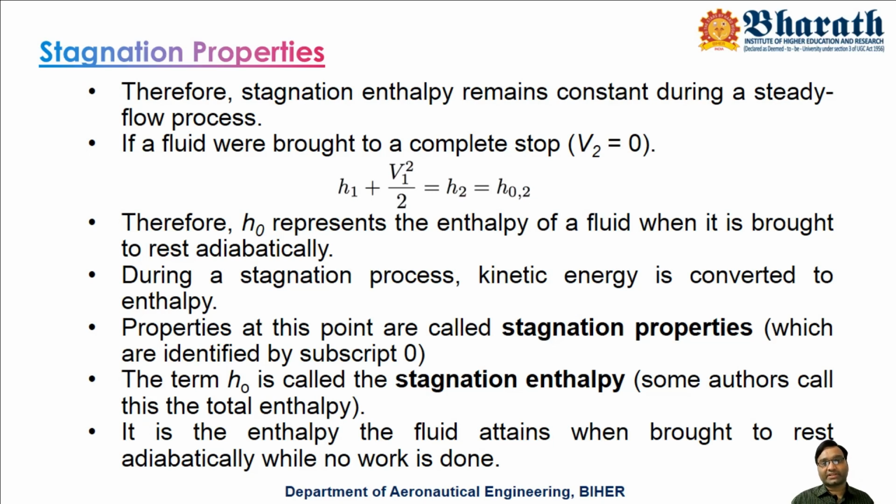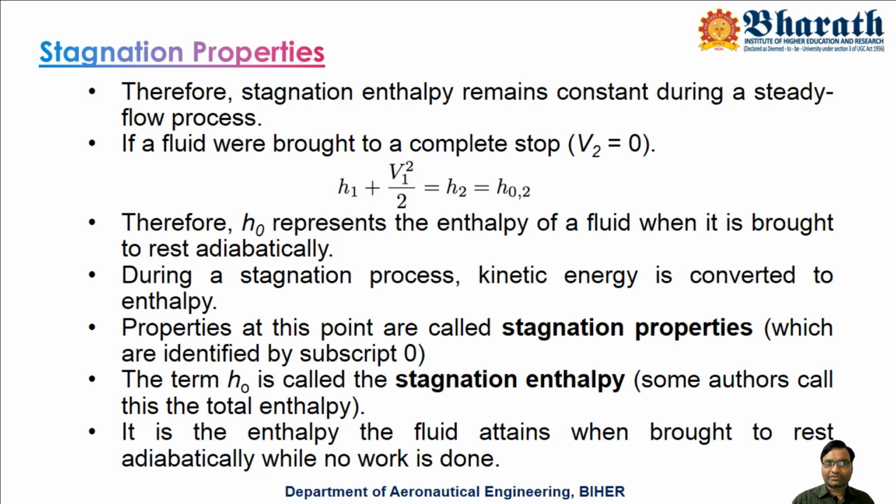That's why I'm representing it with h02 at location 2. Therefore h0 represents the enthalpy of a fluid when it is brought to rest adiabatically. The condition is very clear: it should be brought to rest adiabatically.